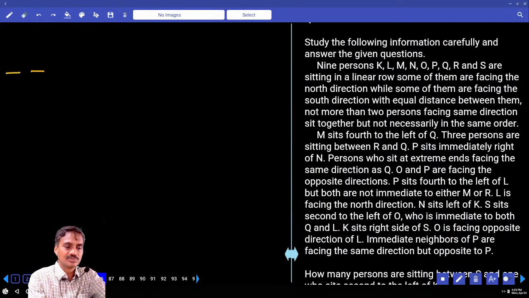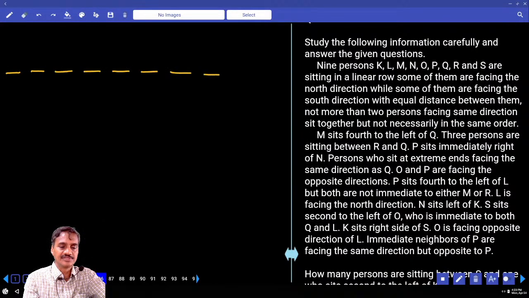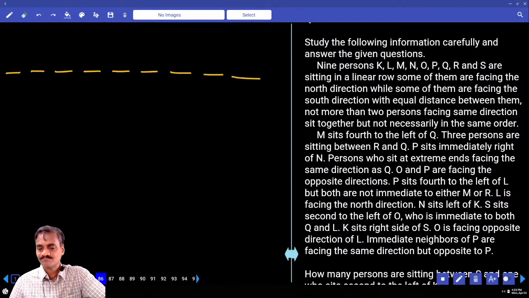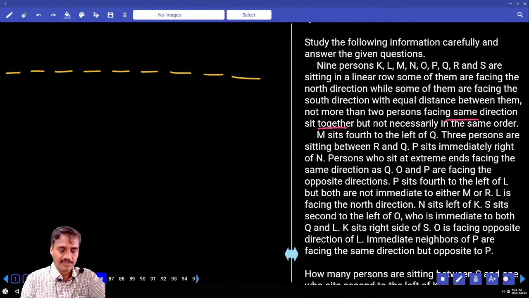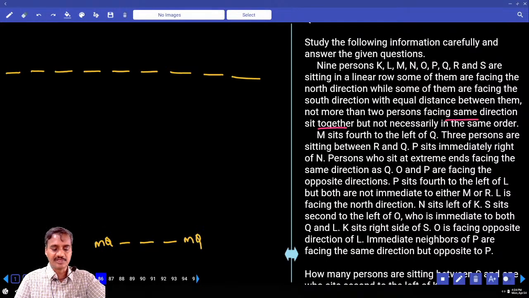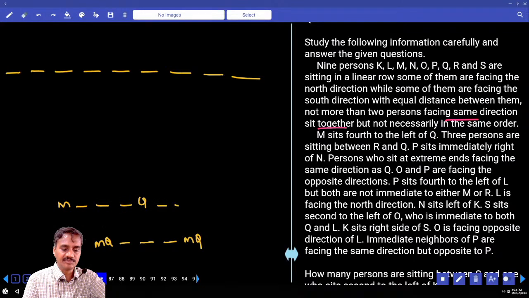We need to base on this row arrangement. 9 people, so there 1, 2, 3, 4, 5, 6, 7, 8, 9. Then, not more than 2 people facing the same direction sit together. Maximum we can have only 2 people who are facing the same direction sitting together. M sits 4 to the left of Q. There are exactly 3 people between M and Q, and 3 people between Q and R. Now 3 between Q and R means if M is here, 1, 2, 3, Q is here, then 3 in between Q and R.